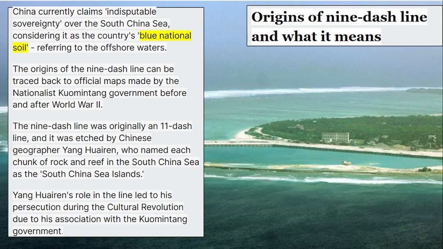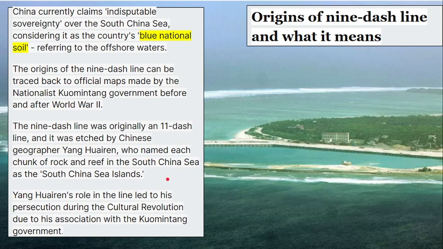This line encompassed not only the sea, but also around 200 islands, rocks, and reefs in the South China Sea. Apart from islands, it also makes claims on rocks and reefs, which were collectively referred to as the South China Sea Islands.